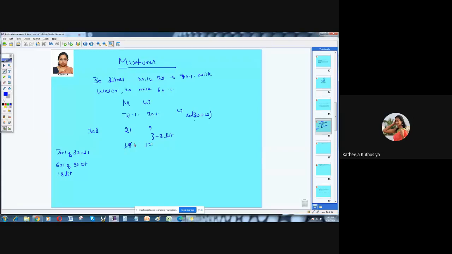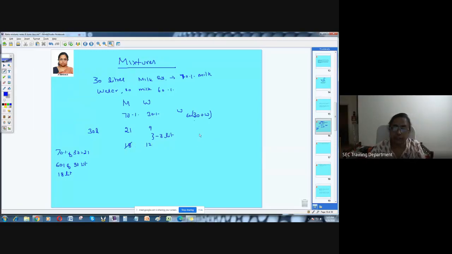Moreover, the mixture, I'll just draw this. If you have a container and it has some milk in it, the milk and water, when you add more water, what is happening to the milk? We can say that this much is milk, this much of milk, 70% milk. This is the milk you have.